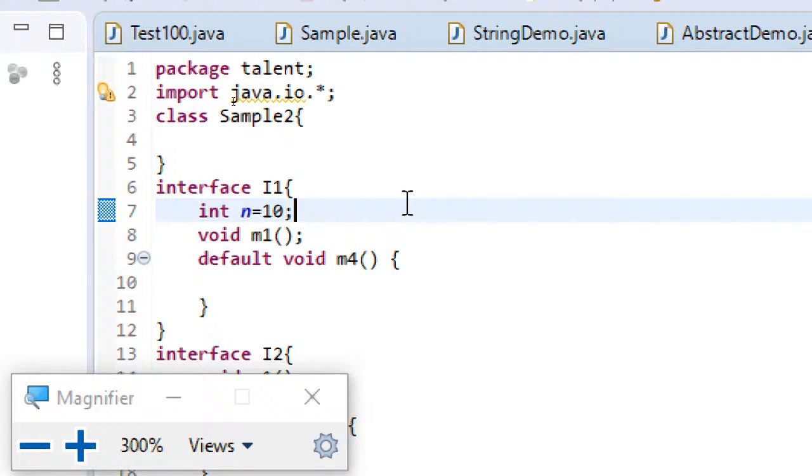And the other major advantage of going for packages is the visibility control mechanism. That means how far I want to show my classes or methods in other packages.